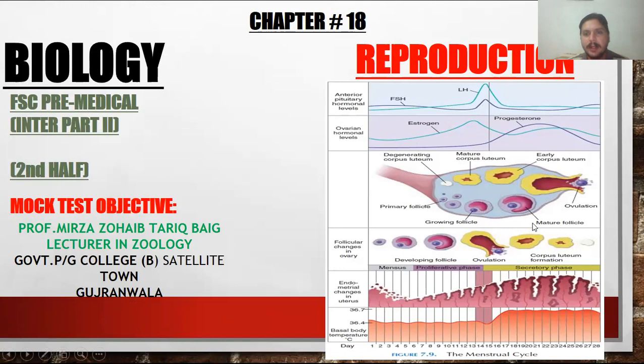So first of all, if you look at this diagram, here is the presence of the ovary, that is a human female ovary. First of all, primary follicle cells are produced. When these follicle cells are produced, there is a growing follicle that develops the primary oocyte. When this primary oocyte is released from the follicle cell, this process is called ovulation. After ovulation, the follicle cells change into the yellowish glandular structure known as the corpus luteum, and this corpus luteum produces the progesterone hormone, that is a pregnancy maintaining hormone.